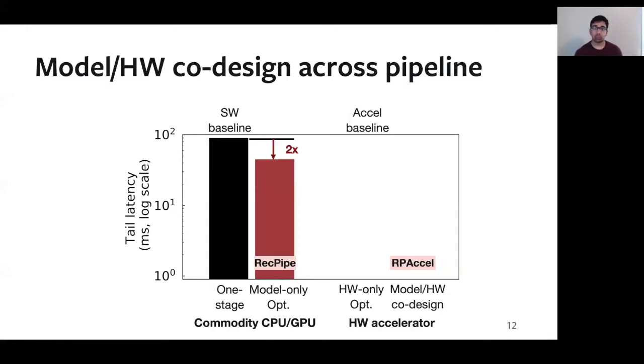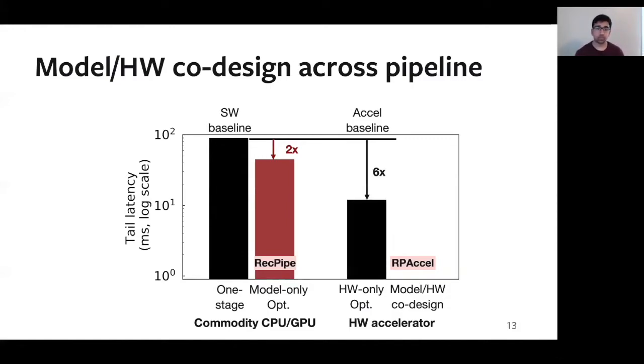Starting with model-only optimizations, we find the performance on commodity hardware systems such as CPUs and GPUs improves by about 2x. On the other hand, hardware-only optimizations by designing specialized hardware improves performance by a very impressive 6x. Now, in this work, we find that co-designing across models and hardware accelerators improves performance by a further 3 times on top of the very aggressive accelerator baselines.